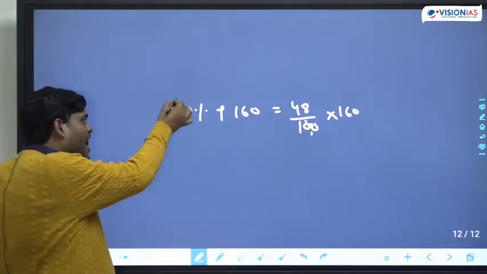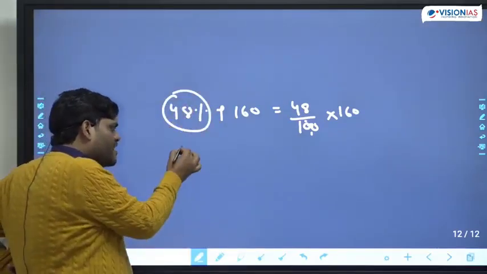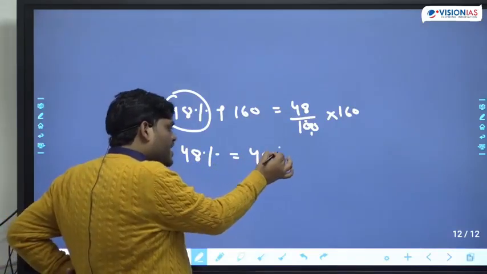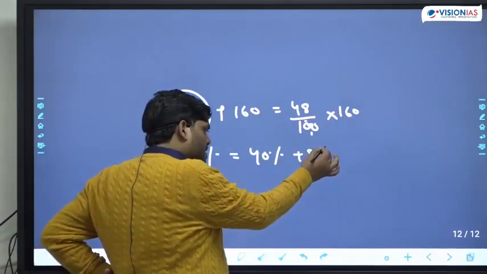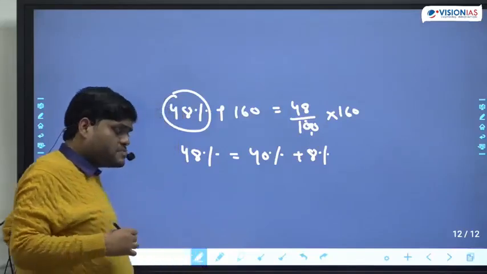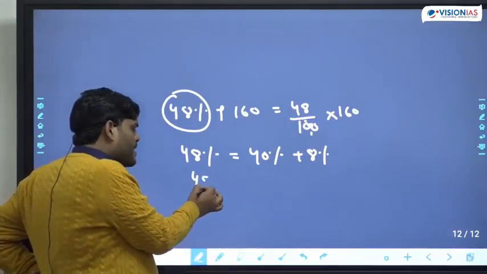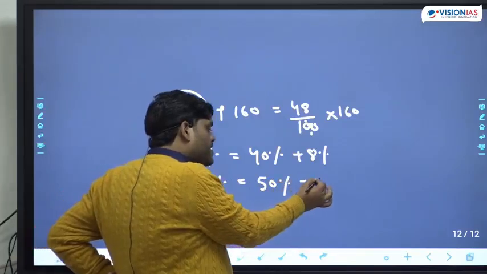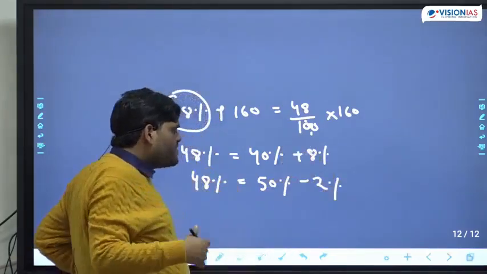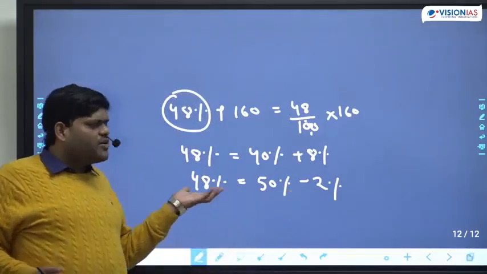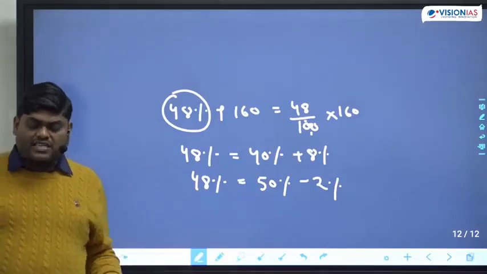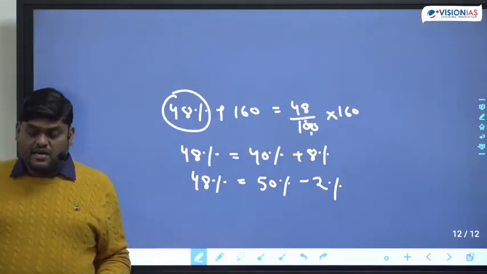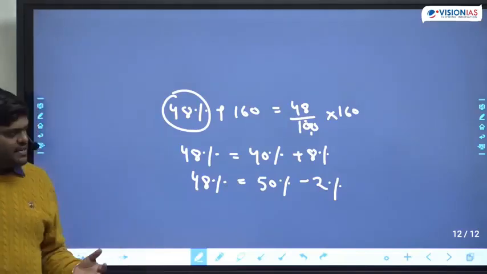Think about how to find out 48%. There are a lot of ways. One way is we can find 40% plus 8%. I told you the simpler way: 48% simply means 50% minus 2%. Why 50 minus 2? This is another way of doing it, and by practice you will understand. ठीक है ना?